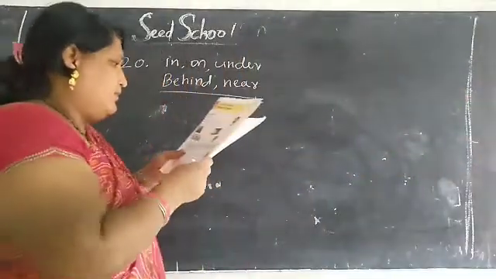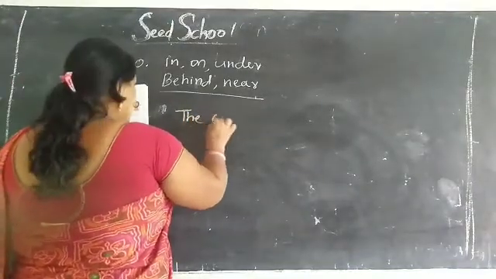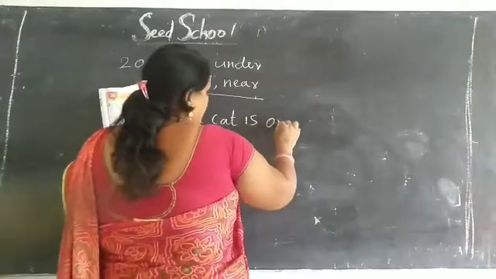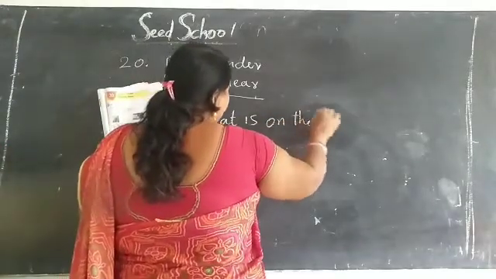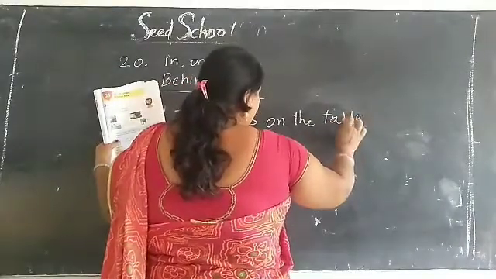See, children. The cat is on the table. So where is the cat, children? The cat is on the table.